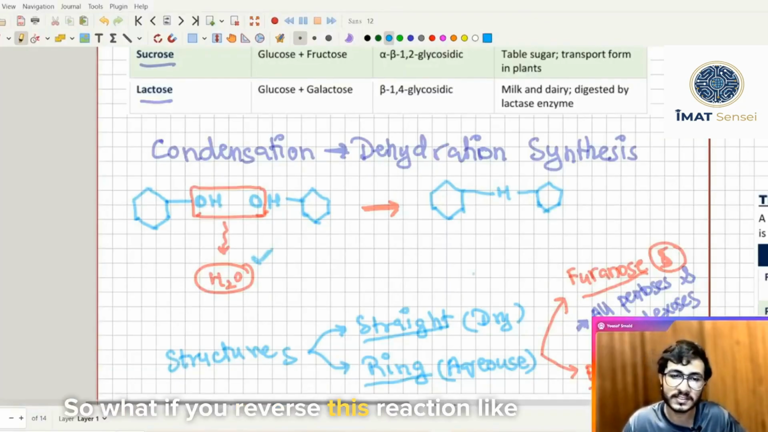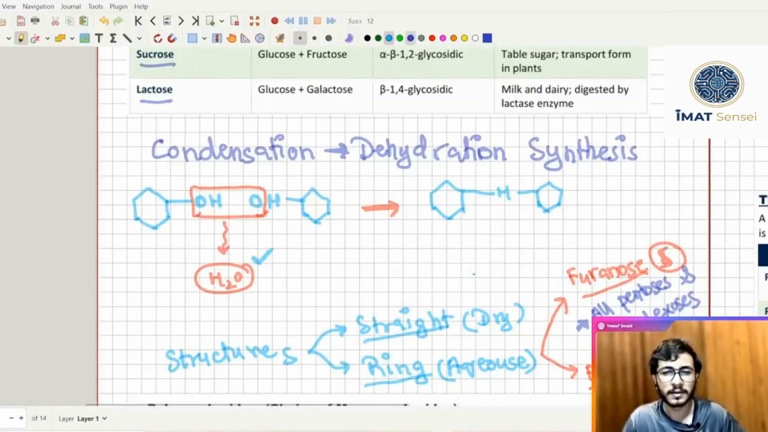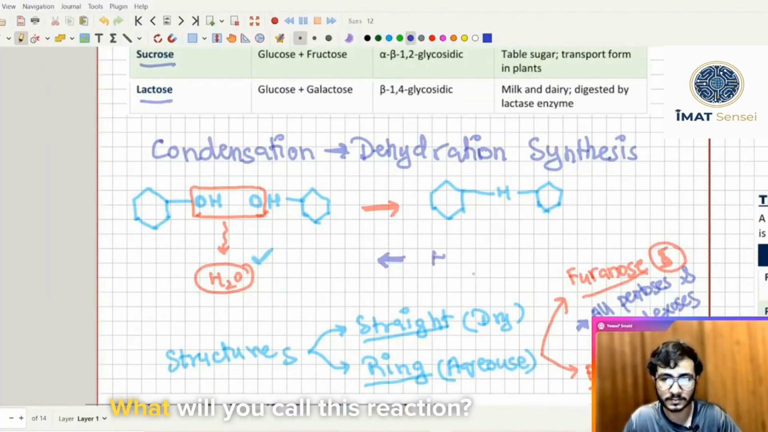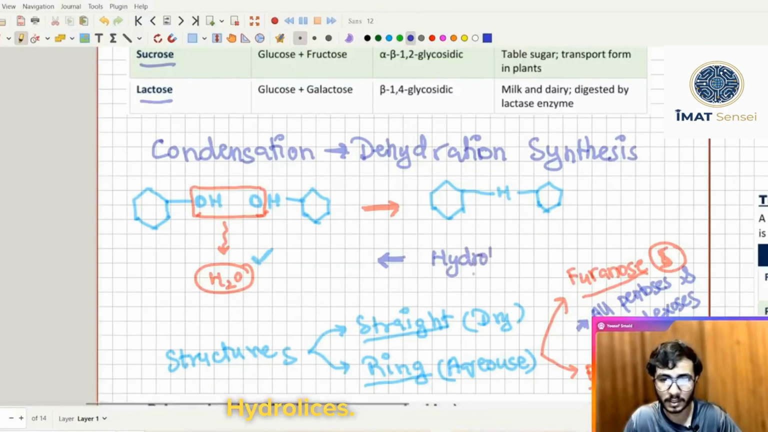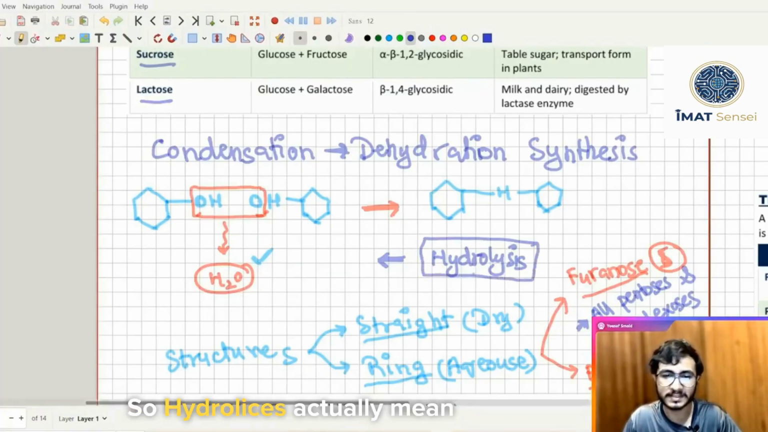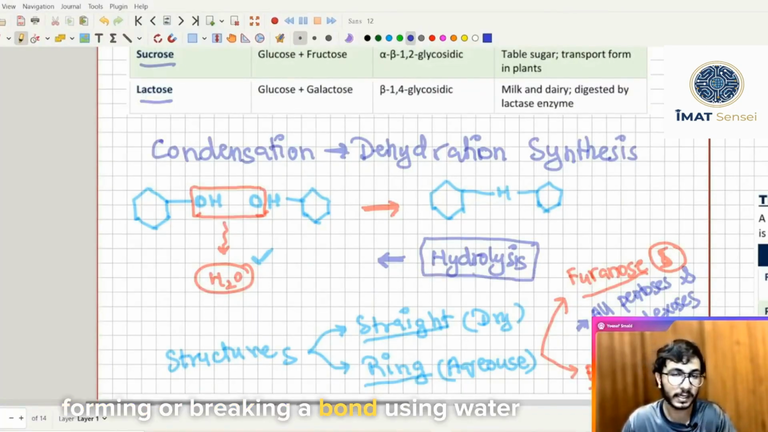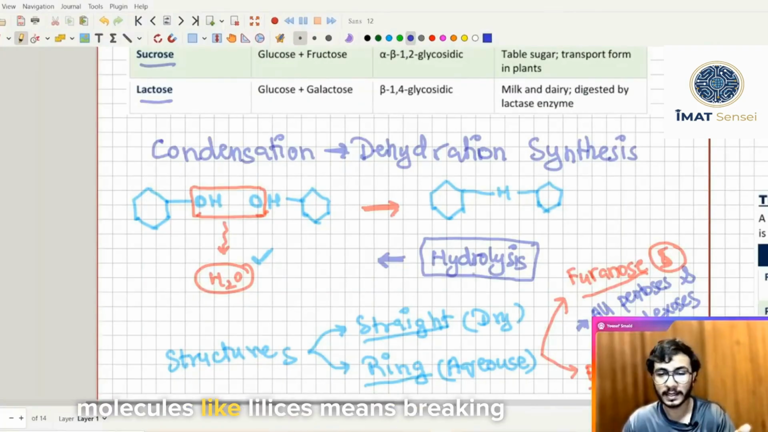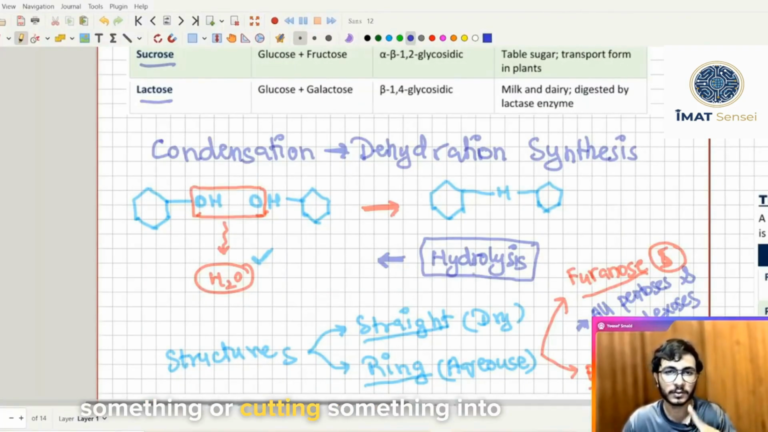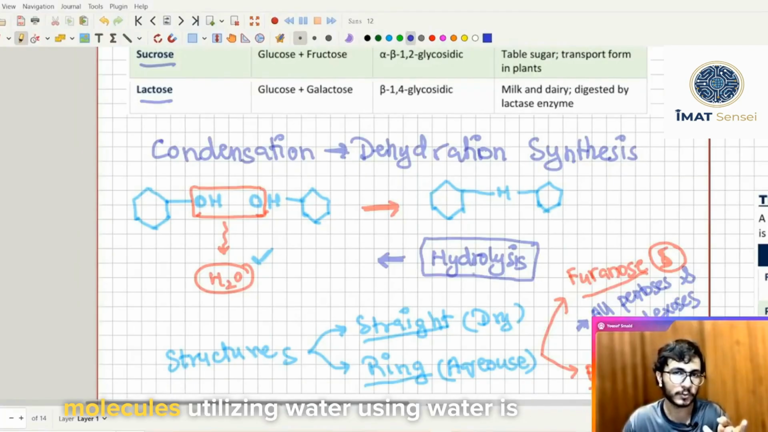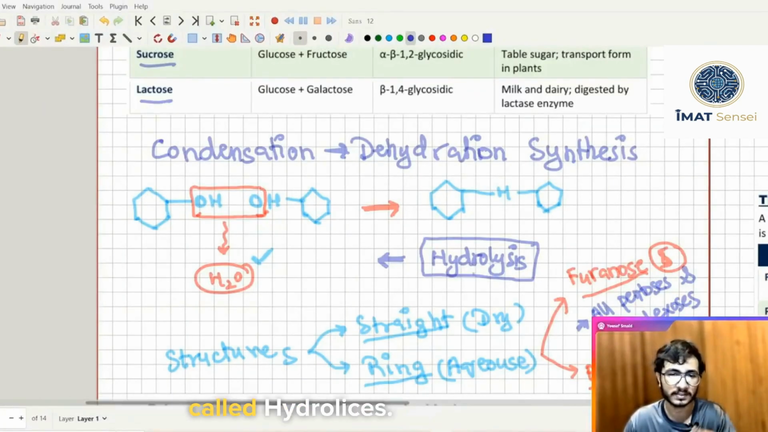So what if you reverse this reaction? If you break this bond and move backward, it will be called hydrolysis. What will you call this reaction? Hydrolysis. So hydrolysis actually means breaking a bond using water molecules. Lysis means breaking something or cutting something in half, and hydro means water. So breaking a bond between two molecules using water is called hydrolysis.